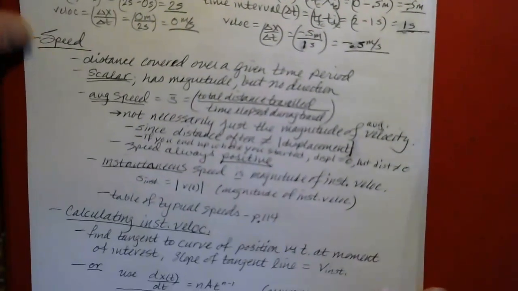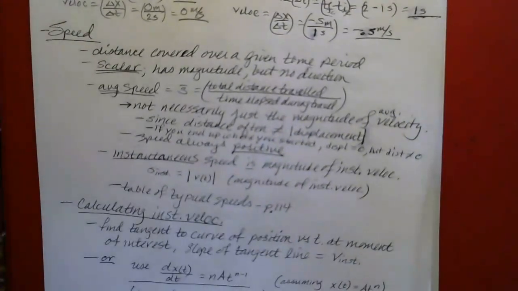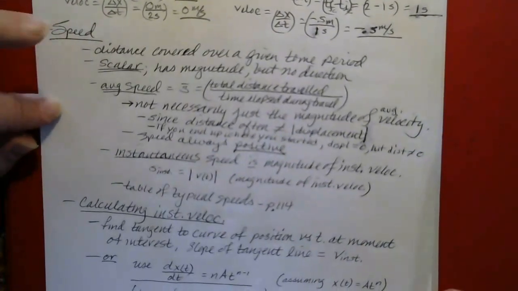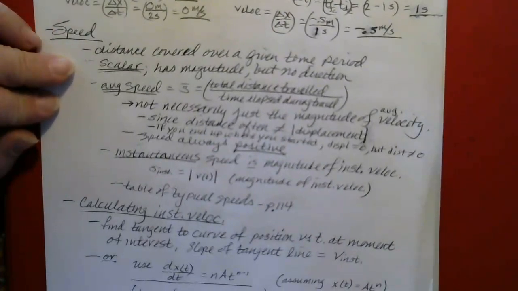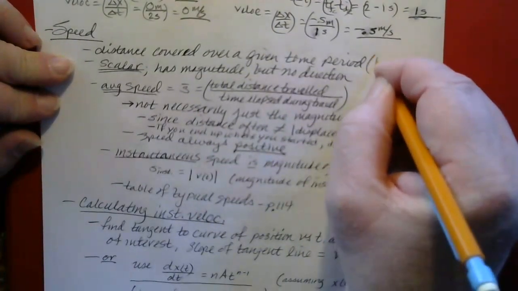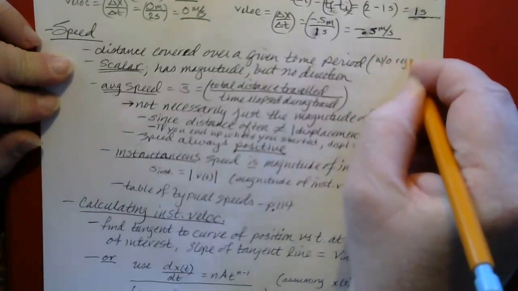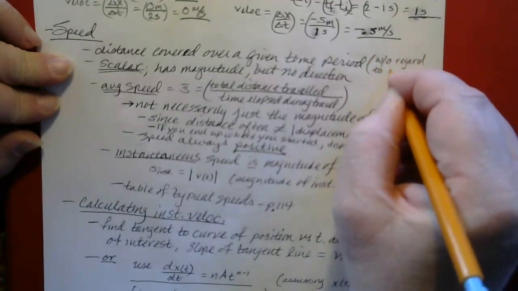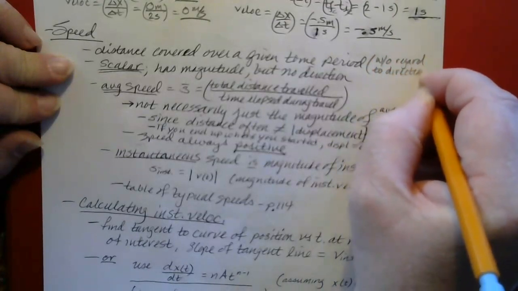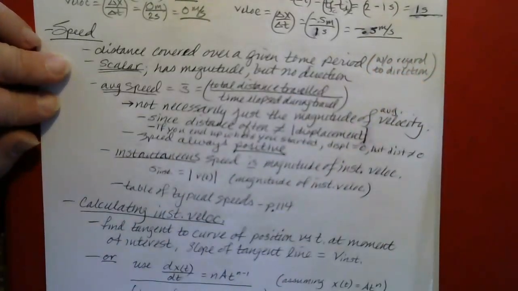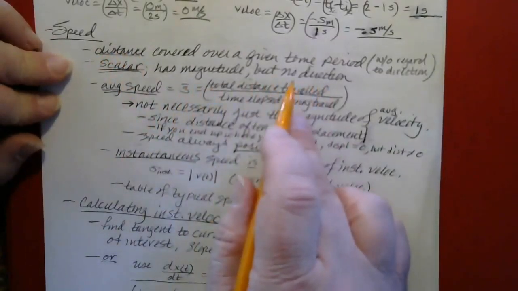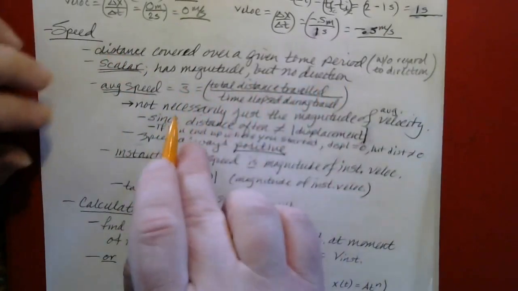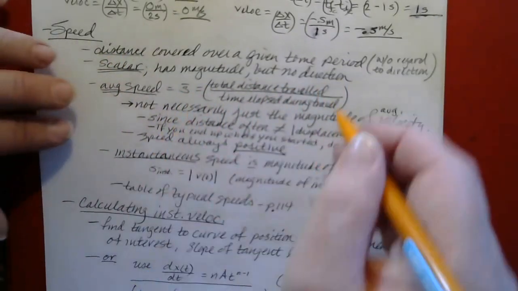Okay, so here we talk about speed, as long as I was on the topic of speed. The speed is just the distance covered over a given time period without regard to direction. Speed is a scalar, so it has magnitude but no direction, and therefore it's always positive.